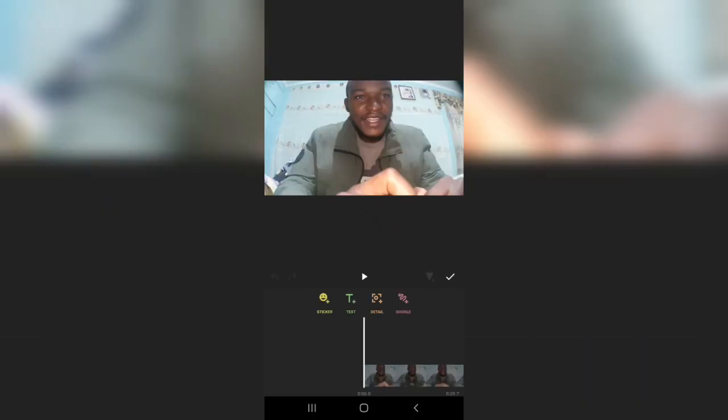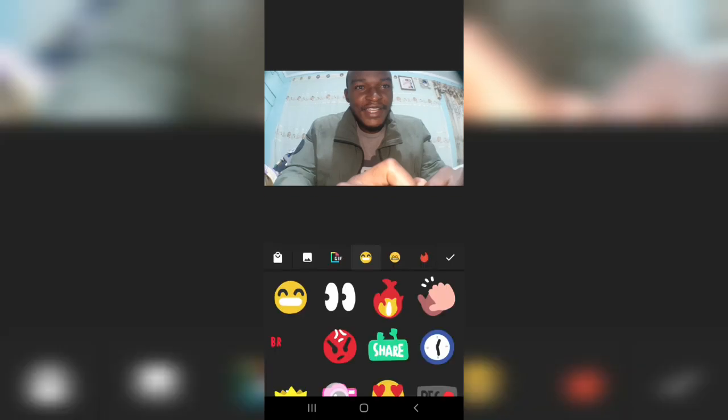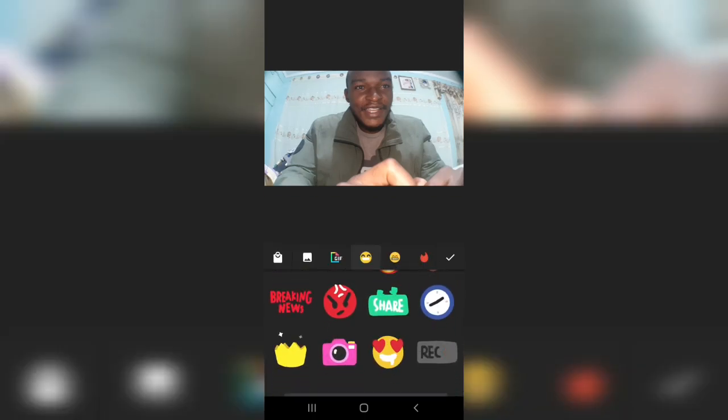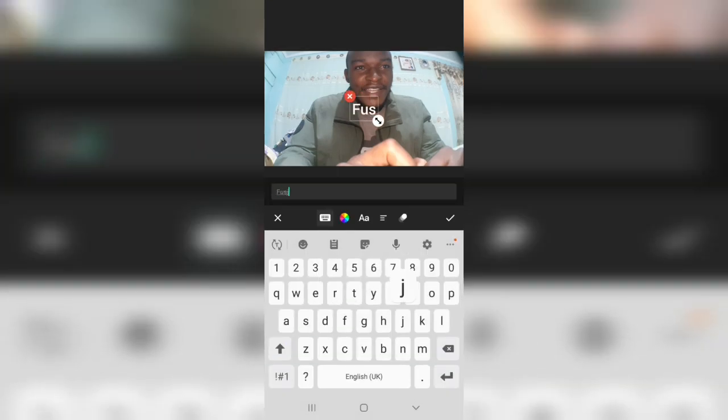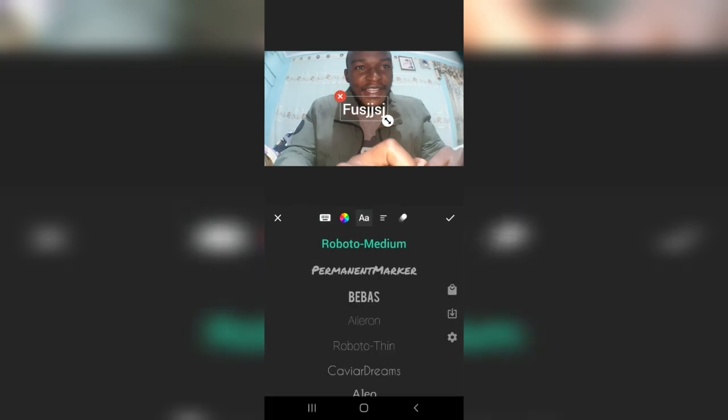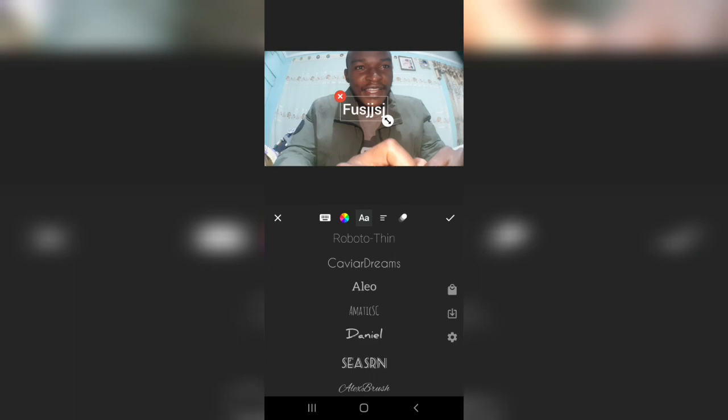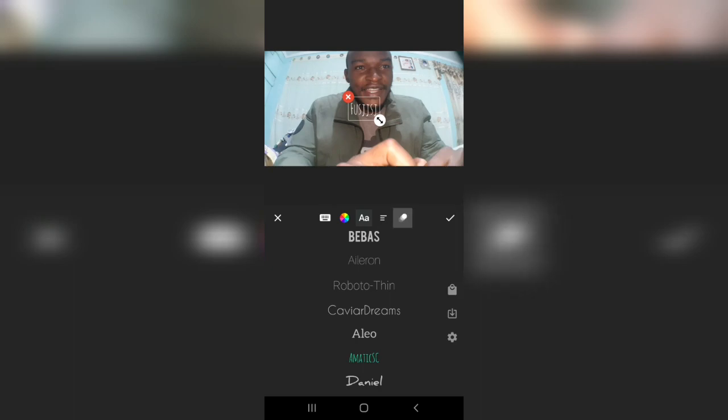So with sticker you can use the stickers like share, love, and there are also many more stickers that you can download. We have also text. You can type in the text, change the different fonts, change the color and the font size, the spacing, and what have you, just a bit of editing.